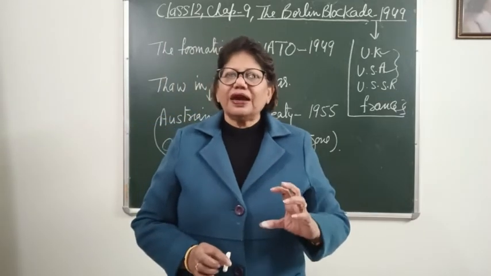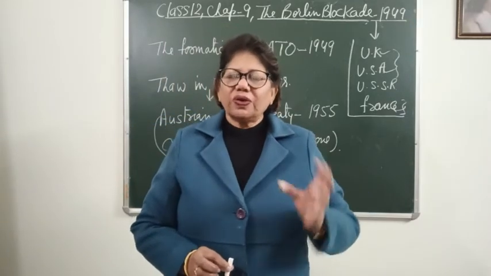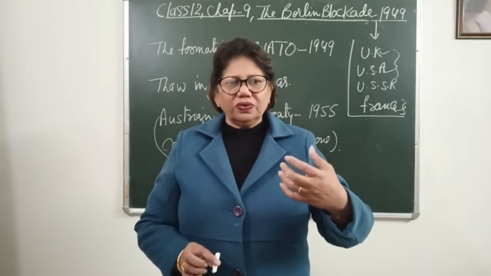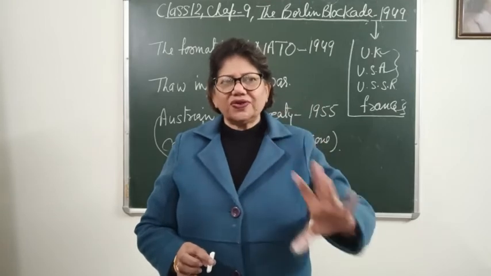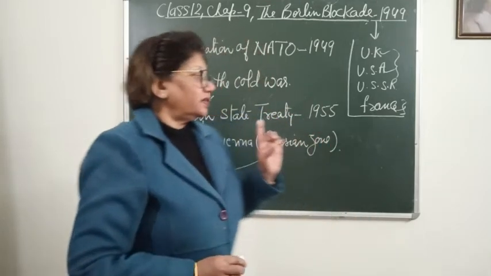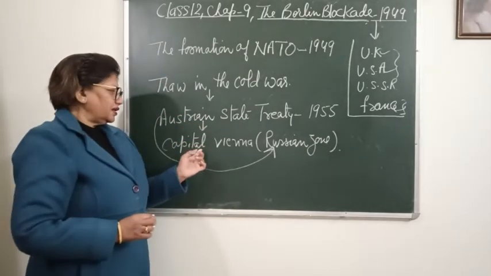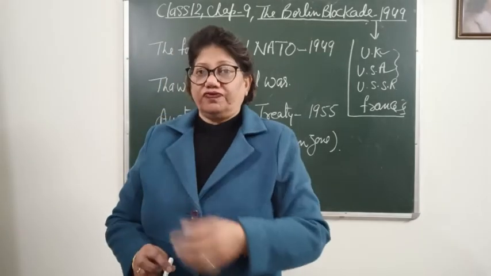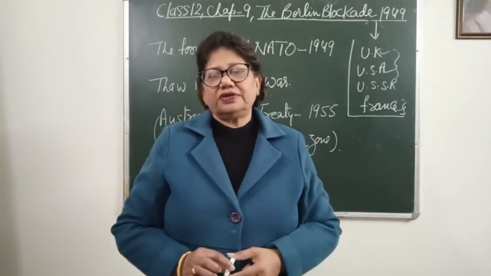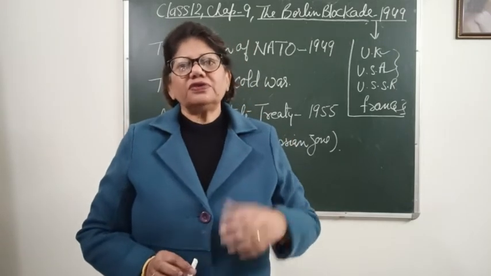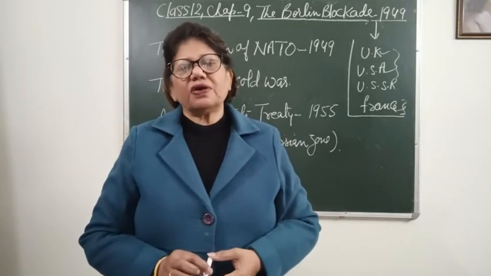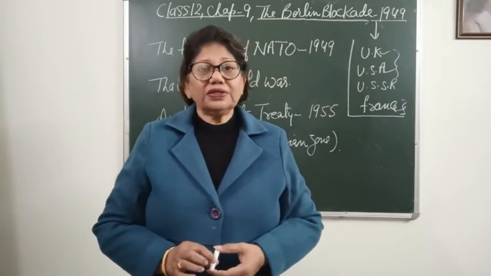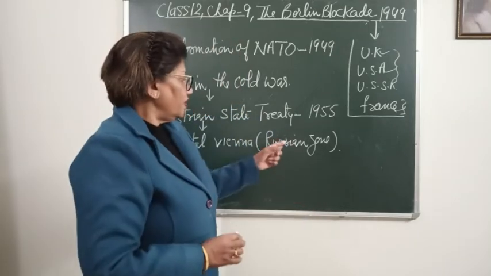So after signing the Austrian treaty, Russia, which had stationed its army and troops in the zone of Austria, even in its capital Vienna, removed them. When the troops were removed by Russia, Austria automatically became an independent country, and it got independence from the Russian zone.